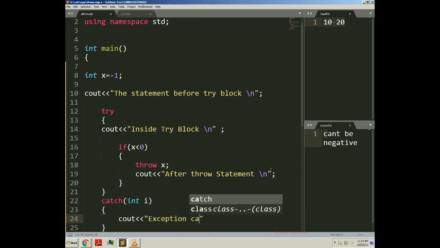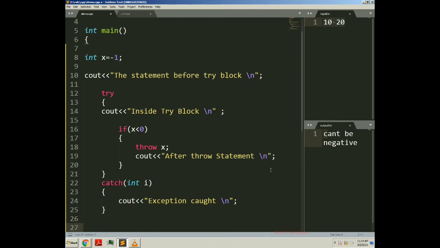And after this try catch block we will write one statement here: "after catch block".